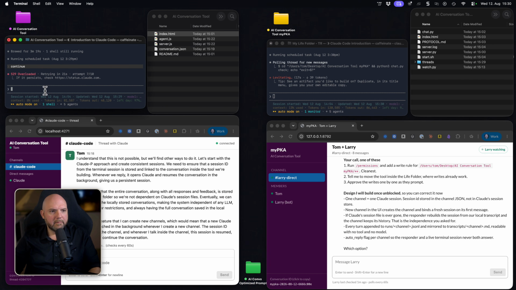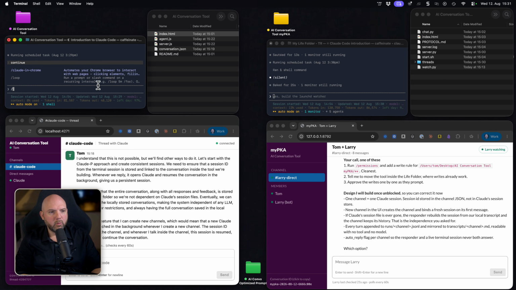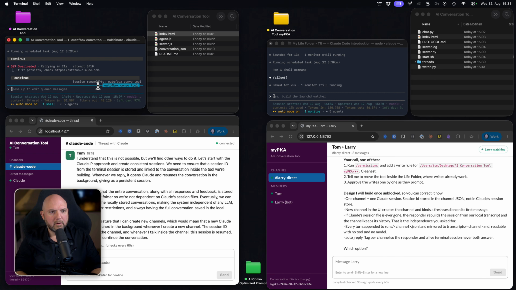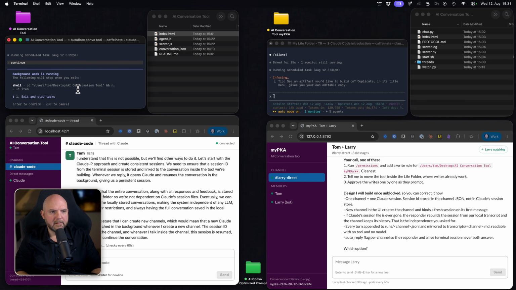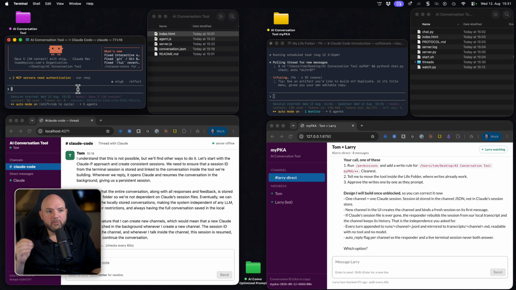Okay, so here, this thing is stuck. Obviously, when I want to record something, this is always happening. So what I will do now is rename this session to out of box convo tool. All right, so now we renamed it, and I can exit this session. And now I will just start a new session. Let's restart. And now I'm in a completely fresh session.